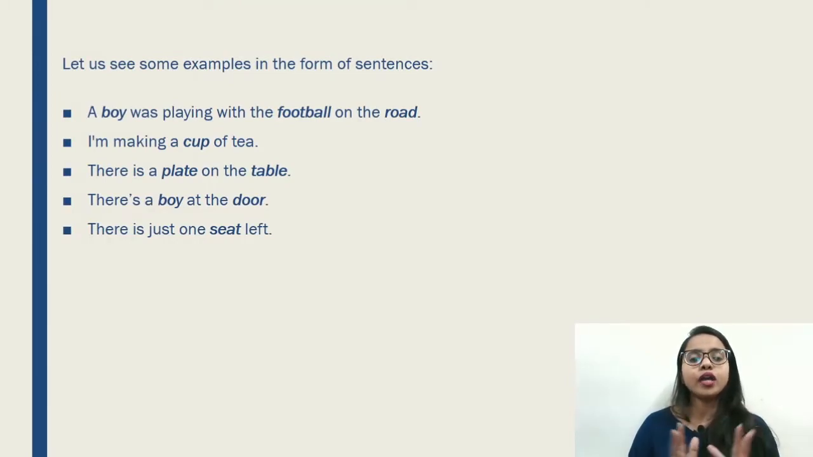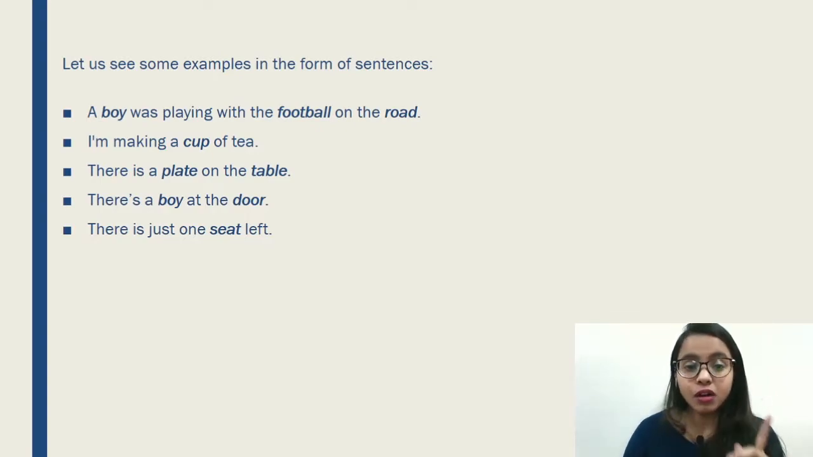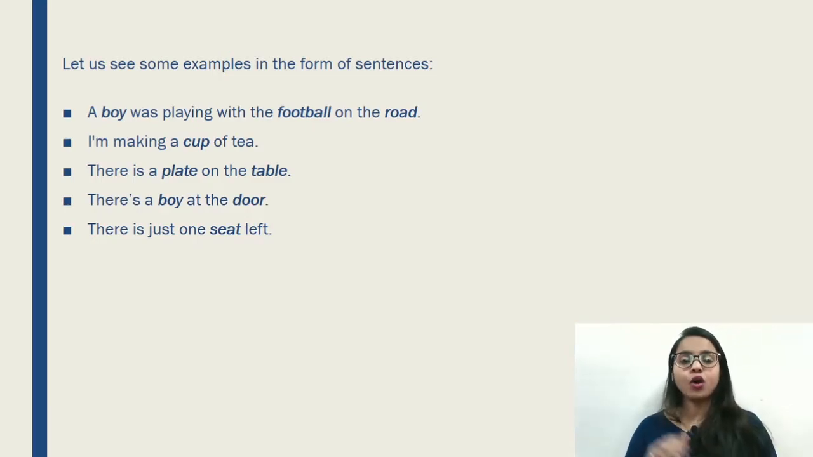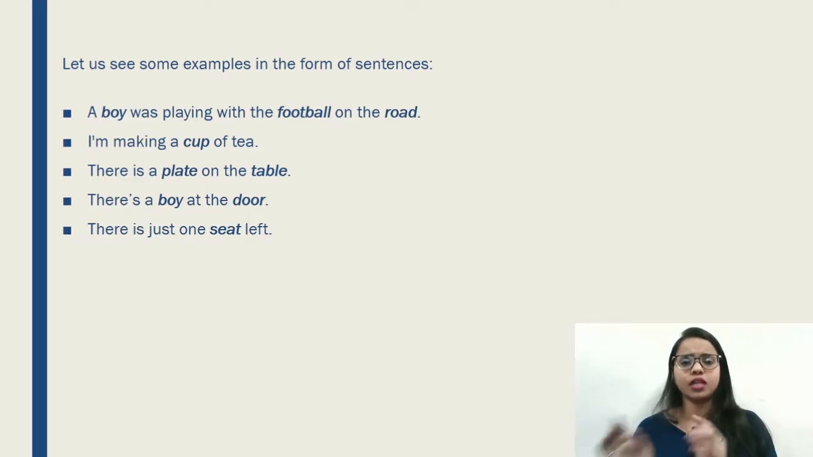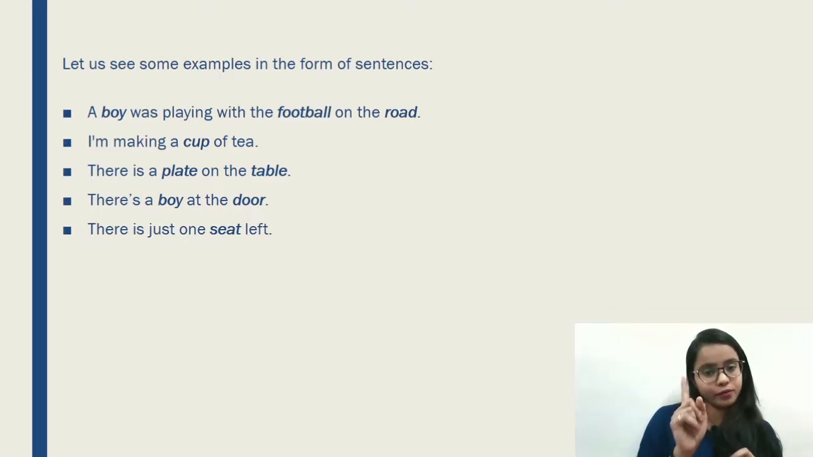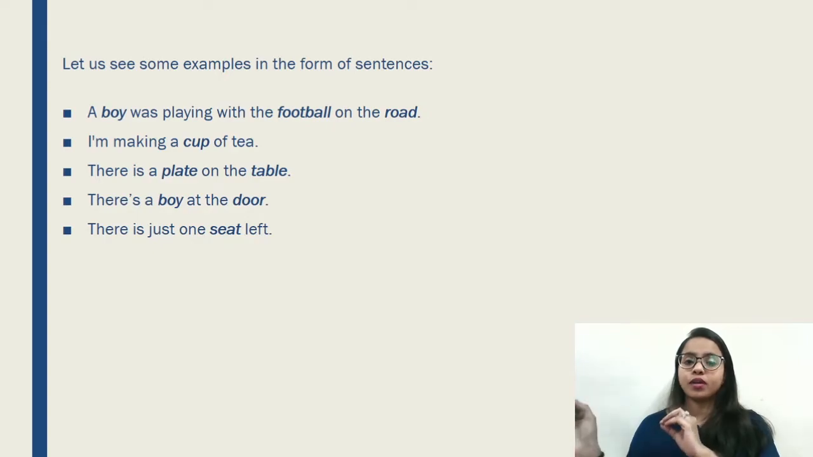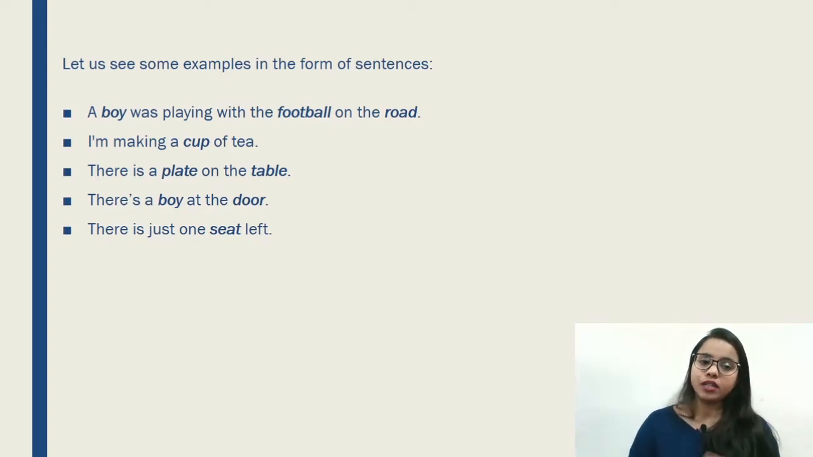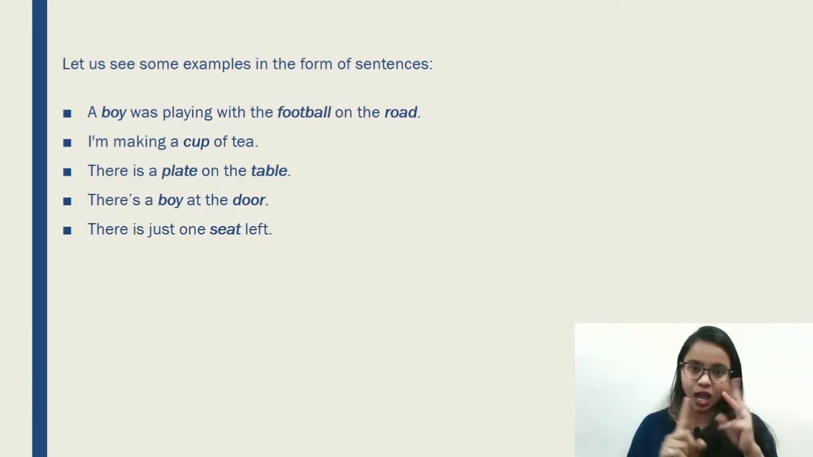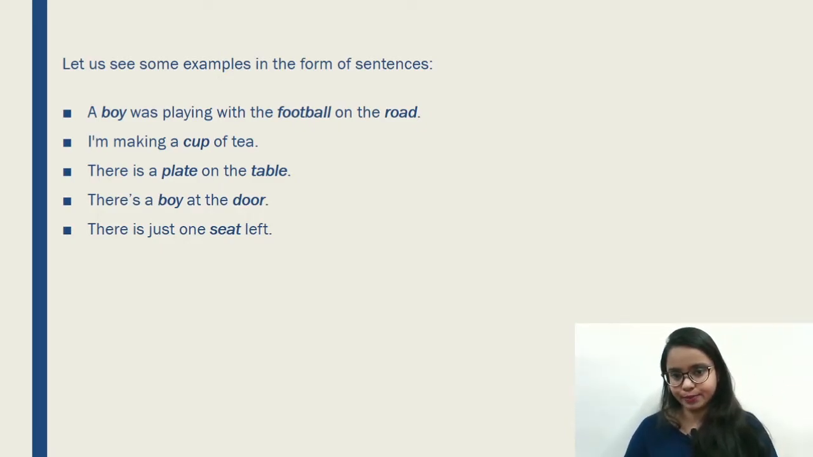First one: a boy was playing with the football on the road. Everything is singular: a, an, or the, include the in that as well. A boy is playing with the football, this is one football, on the road. It's not roads, it's not more than one, it's just one, so it is a singular noun. The boy, football, and road are the singular nouns in this sentence.